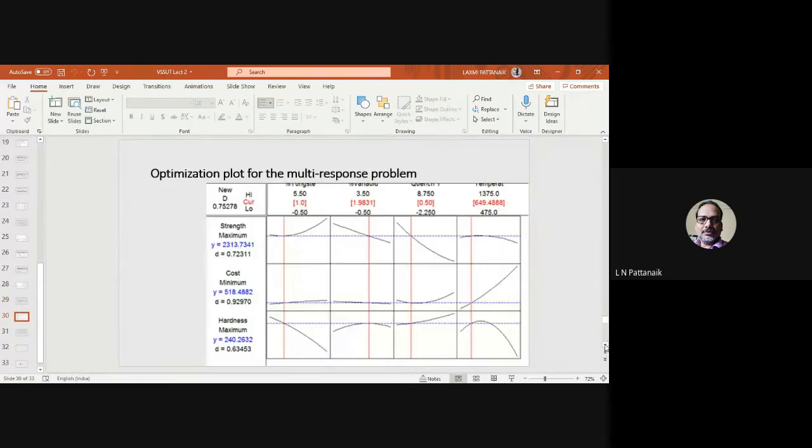Okay, this thing we have discussed. So this is the plot you will get if you have multiple objectives. You may have, like, strength, cost, and hardness. Each is having its own response.